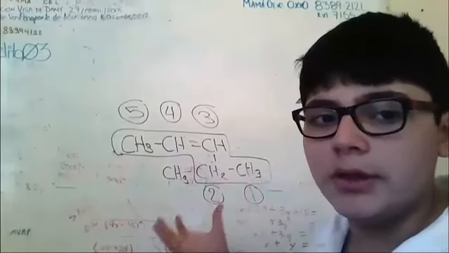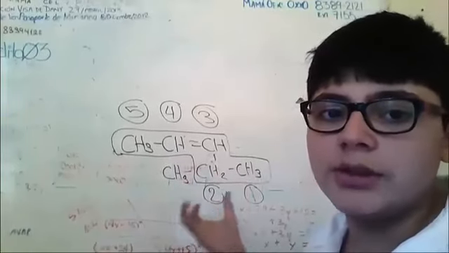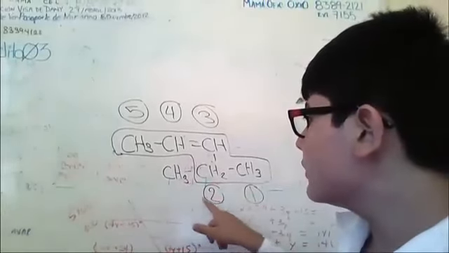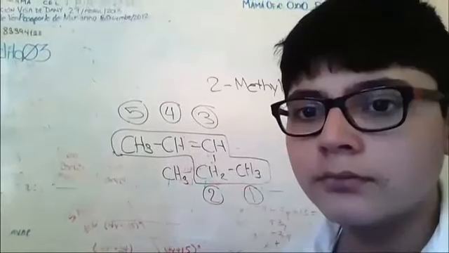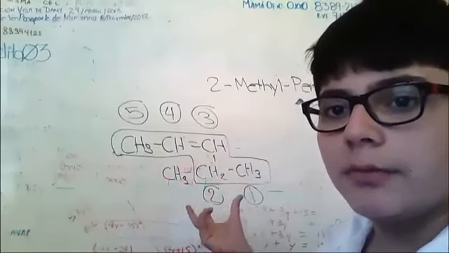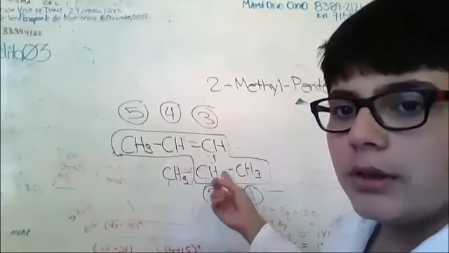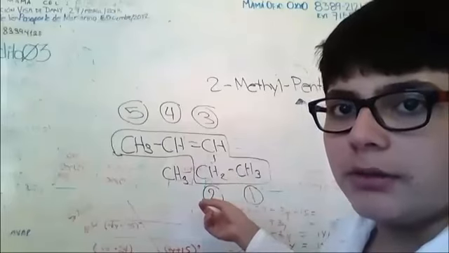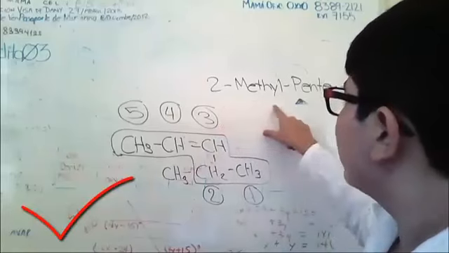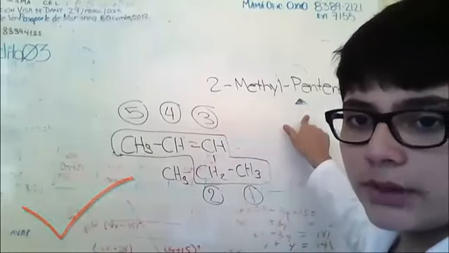Well, I numbered the chain in this way because the distance from each side is equal, but here we have the closest substituent. Well then, we just give the numbers of the substituent first and list it in alphabetical order. Here we got 2-methylpentene. And this is the name of this.